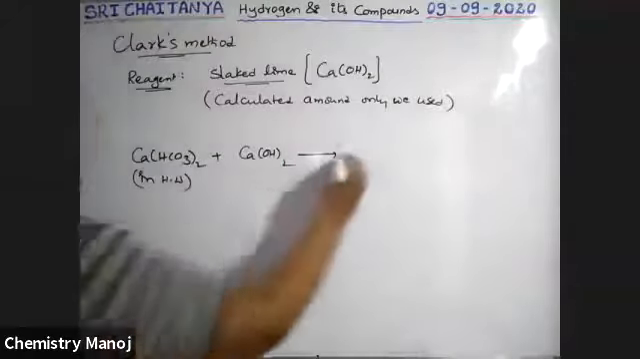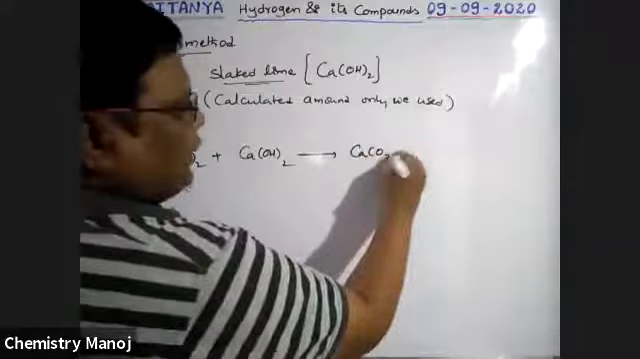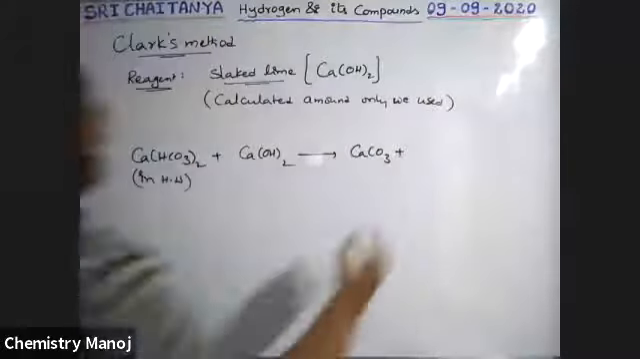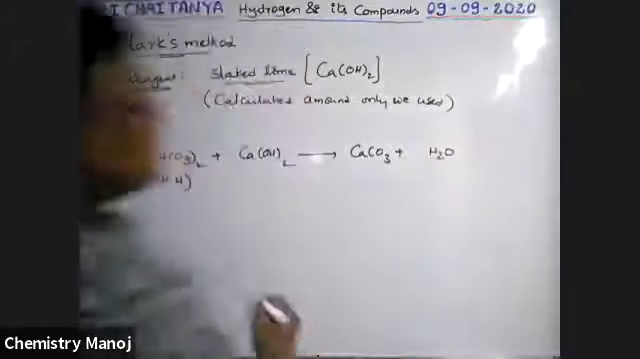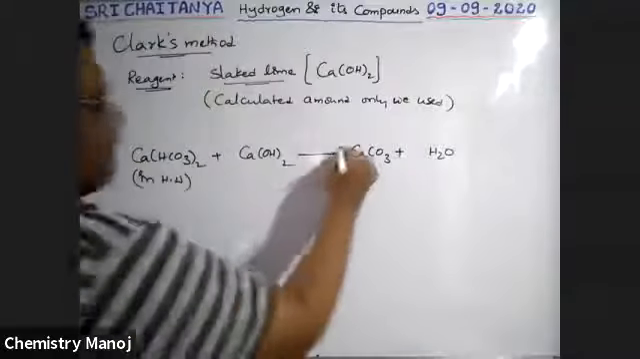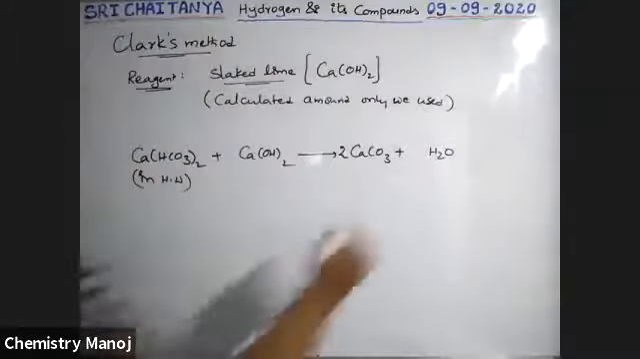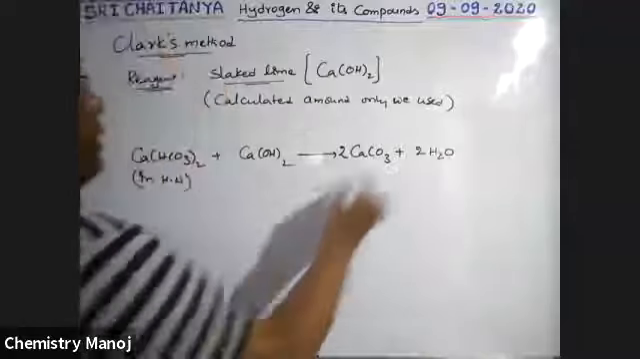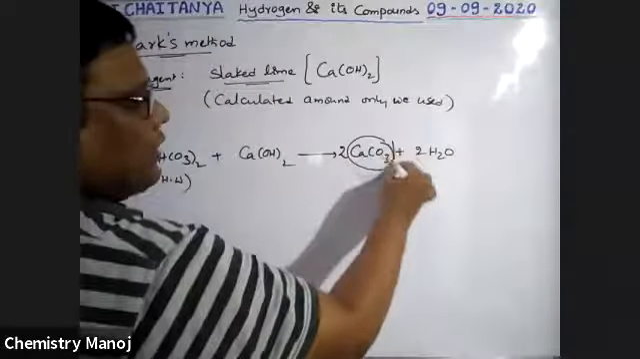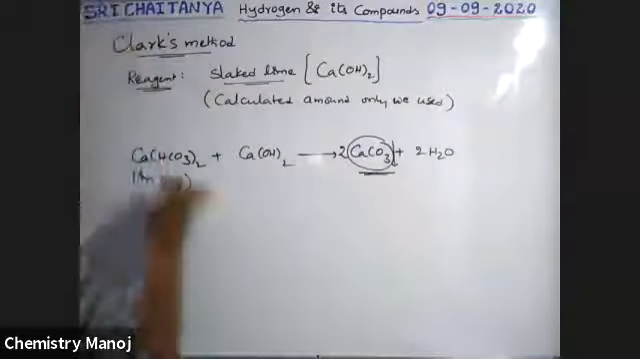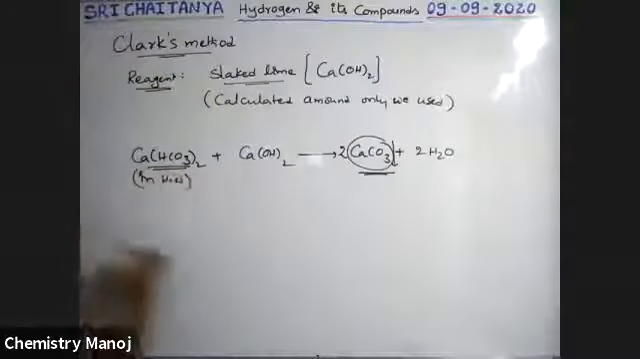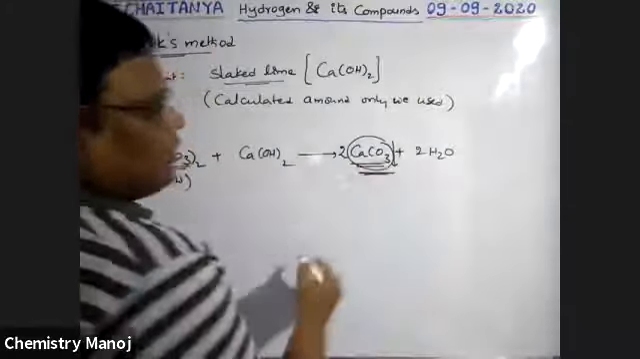Automatically this is converted into calcium carbonate and water. The balanced equation gives 2CaCO3 and 2H2O. Once again, calcium carbonate is precipitated out. That means all the soluble calcium bicarbonate is converted into calcium carbonate and separated out.